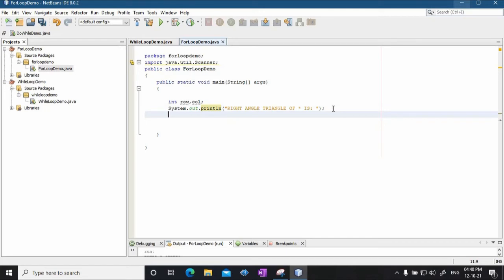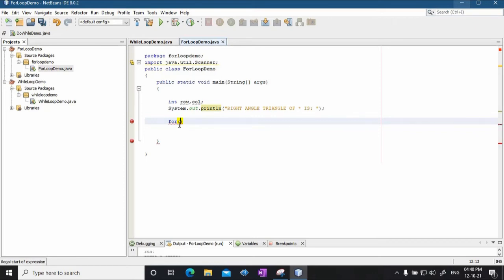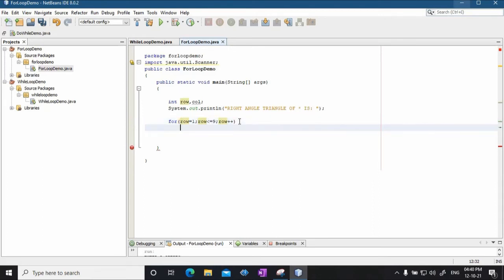Okay. Then I will use a for loop. So for now, the outer for loop is for all the rows, the inner for loop will be for all the columns. So for row equal to 1, okay, row less than or equal to say 9, row plus plus, okay.